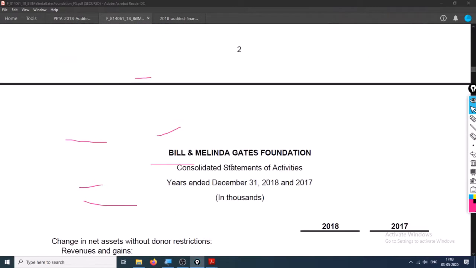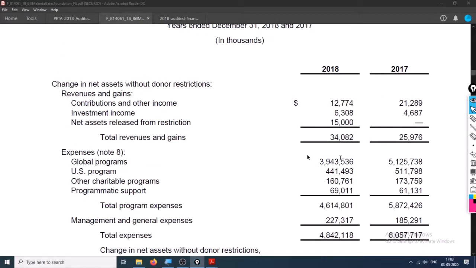What else do we have here? Yeah, contributions and other income, that is from grants or if some investments are made. Investment income, yeah, right here. Expenses of basically the Bill and Melinda Gates Foundation.